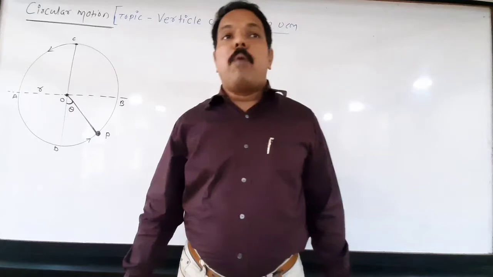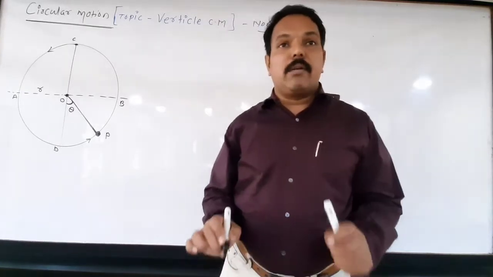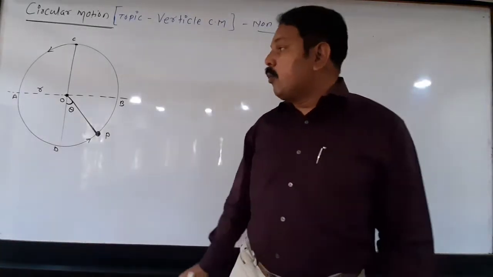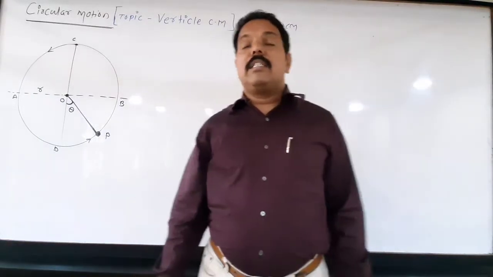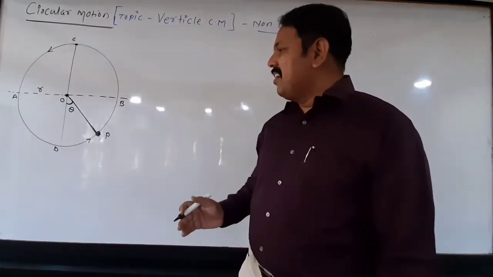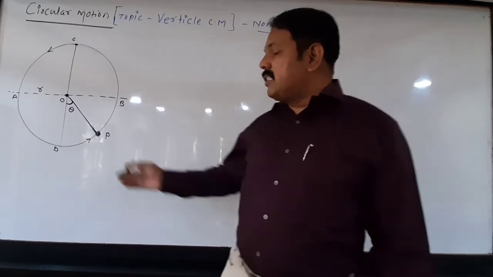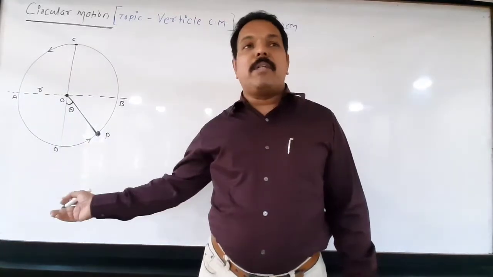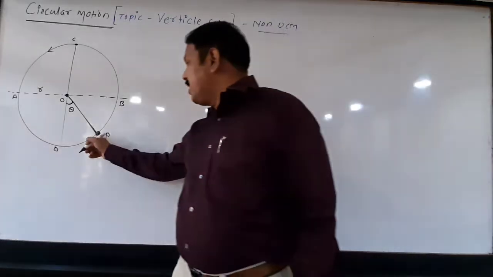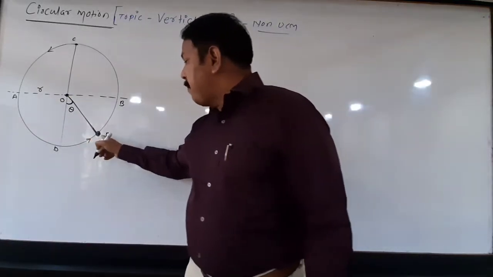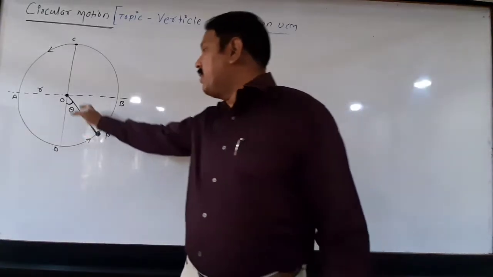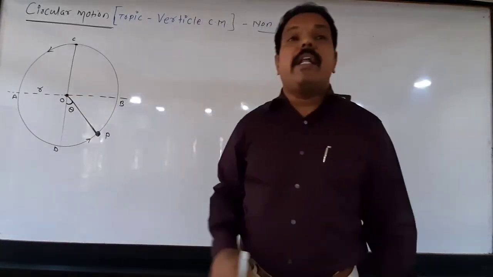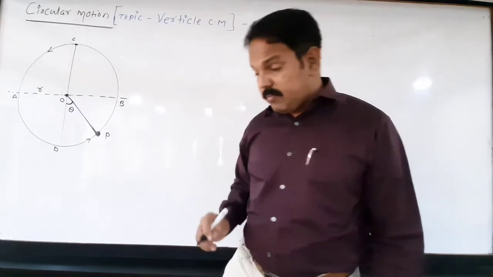So the body performs vertical circular motion with center O, radius R, AB is the horizontal diameter and CD is the vertical diameter. The body is the stone tied to one end of the string and revolved around the other end. P is the current position at the time of observation, such that the string makes an angle theta with the vertical diameter at the center.